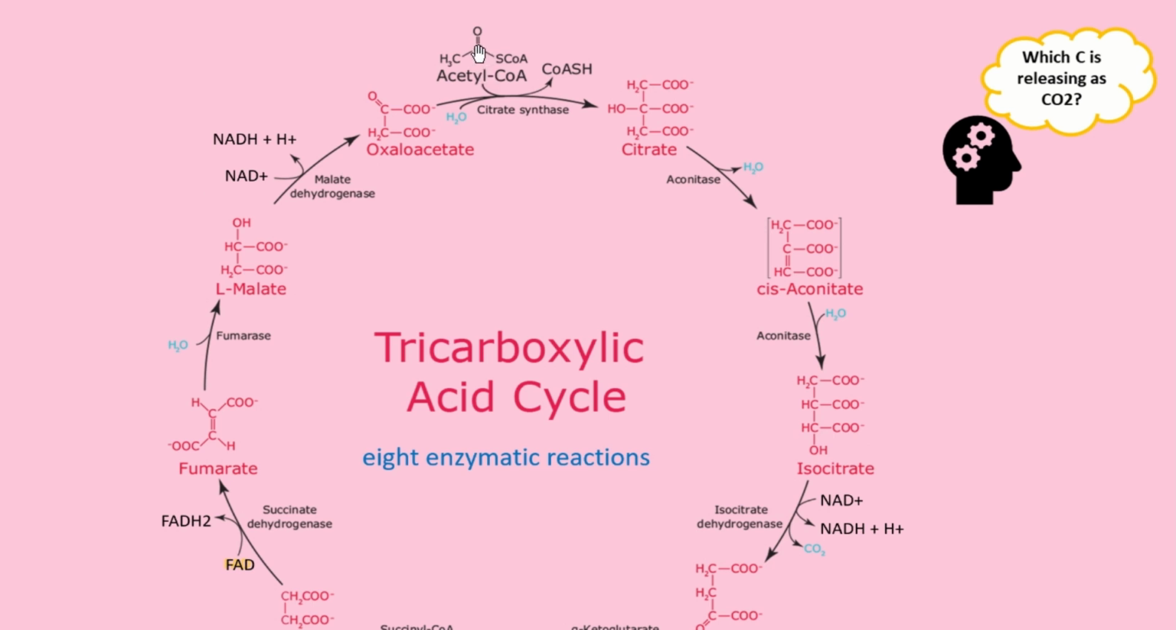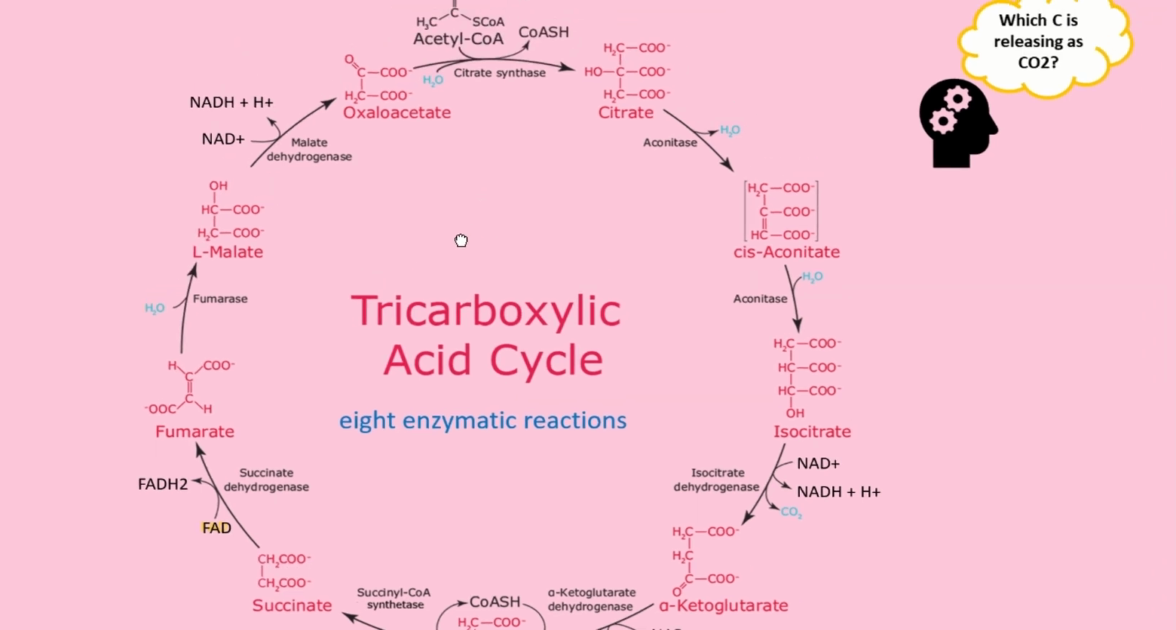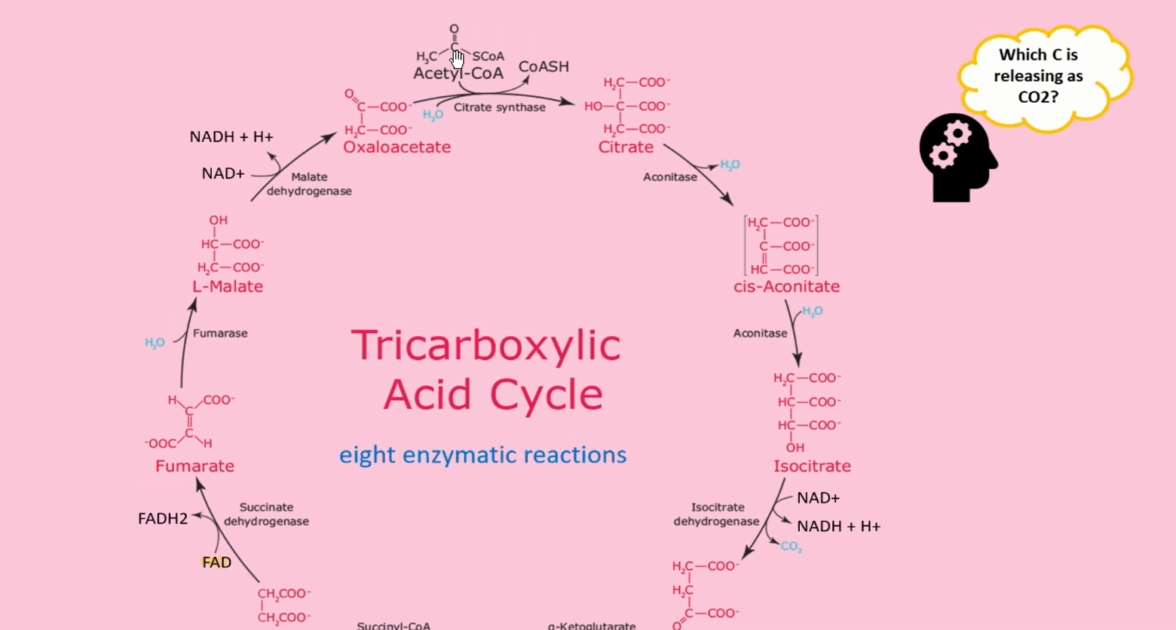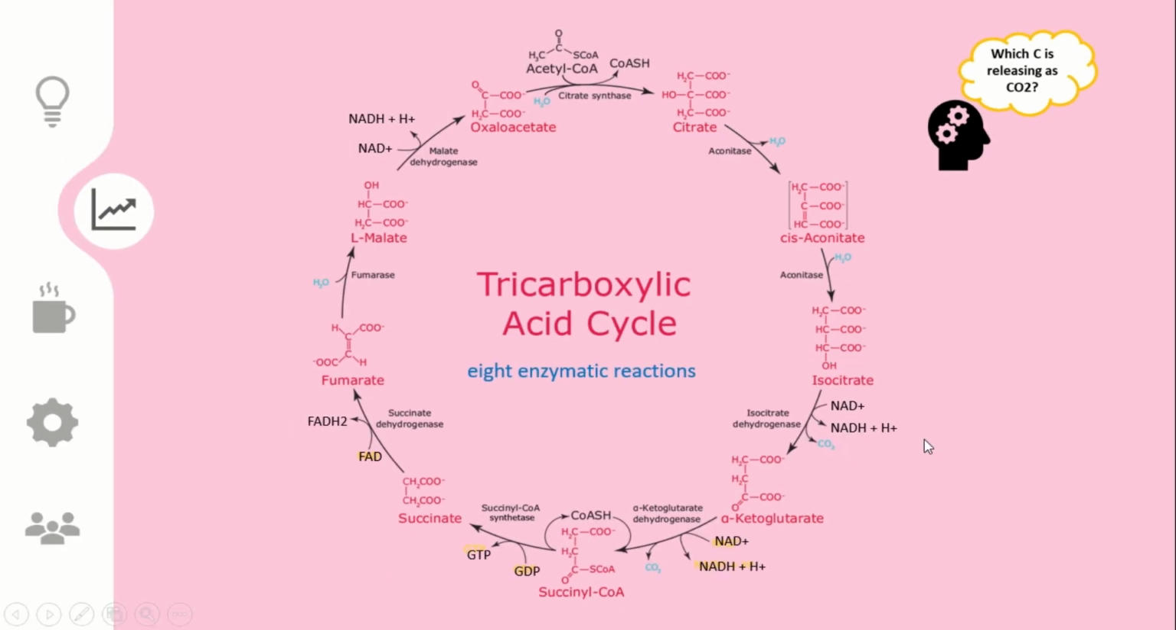If we mark this acetyl-CoA with some radioactivity, then at this stage of succinate, it will not be separated. It will be partially distributed between these two carbons, and we will not be able to identify which carbon is from this acetyl-CoA. So that is another thing that you should remember.